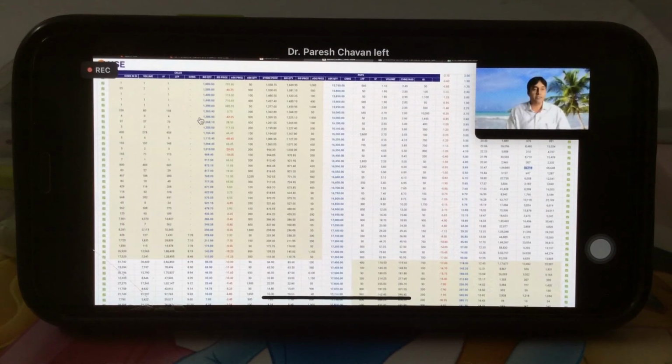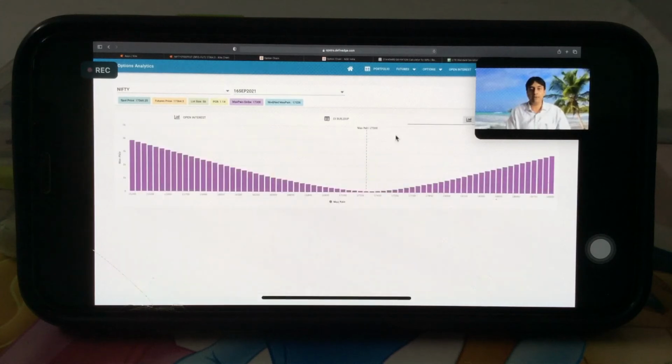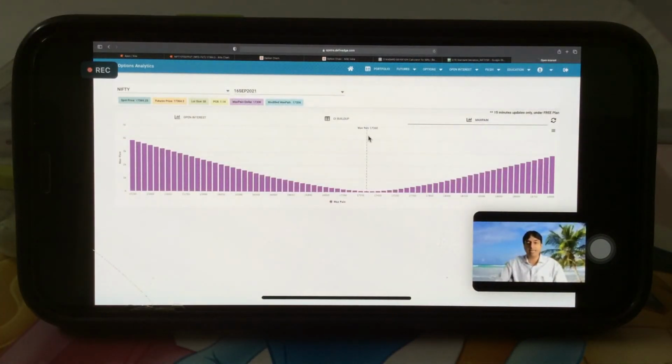Right. So this is 16th expiry Nifty. We can see here open interest, and here if we click, it will be giving us Max Pain. So what is Max Pain here? Max Pain for 16th September expiry is 17,300. Right. So what's the aim of the institutions? When buyers of options will lose money, who will be getting the money? The money will be earned by institutions which have shorted those options. So they will try to bring it near the max pain.